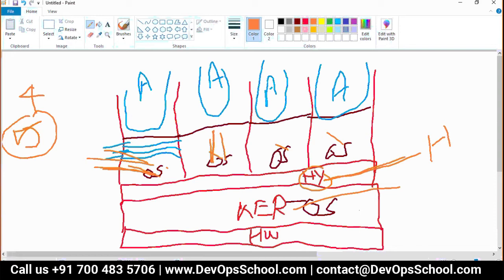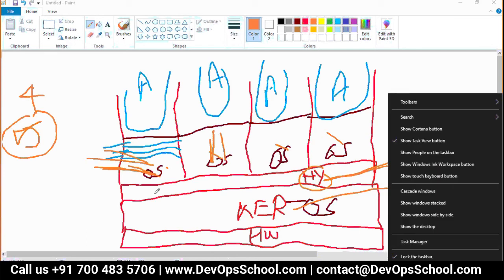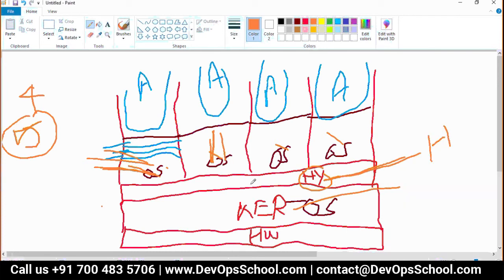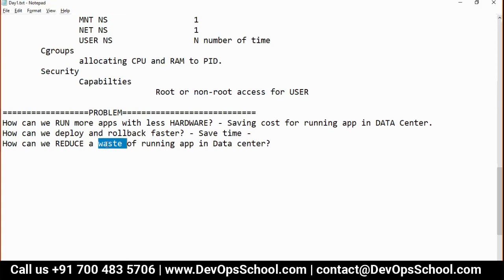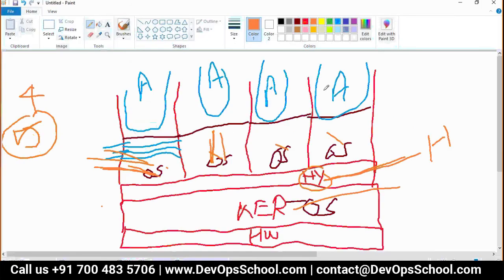For example, if you start VirtualBox and go to the task manager, you can see how much CPU and RAM it consumes alone without running a VM. So the hypervisor is a heavyweight application. Here, the question was, what is the wastage? To run 4 applications, we have 5 operating systems plus a hypervisor.